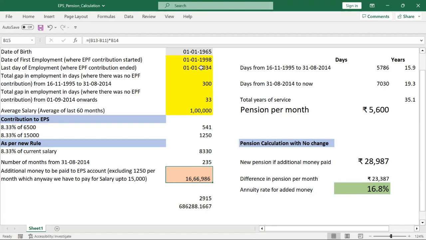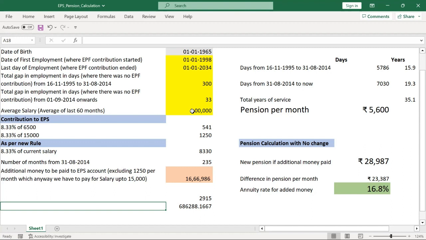Today, what I'll be paying is, if I just put today's date, whatever that figure was earlier, I'll give that, and the remaining money will go from here. Every month, for my remaining months, 8.33% of my salary, that is 8,330, will go to EPS. Out of my 12% contribution, that was 12,000 if it is 1 lakh, which my employer was contributing to my PF account, he'll still contribute only 12%.